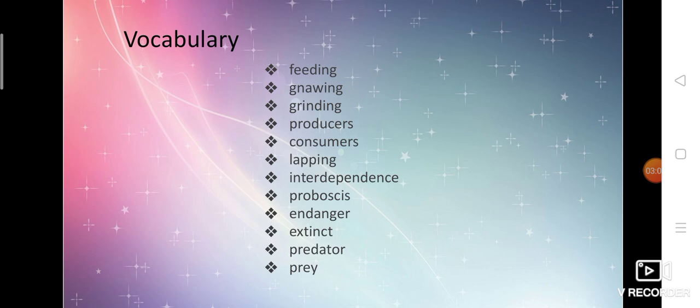So that process of eating is called gnawing. It is also said to be nibbling the food. Nibble means using the front teeth to eat. Okay, that is gnawing.